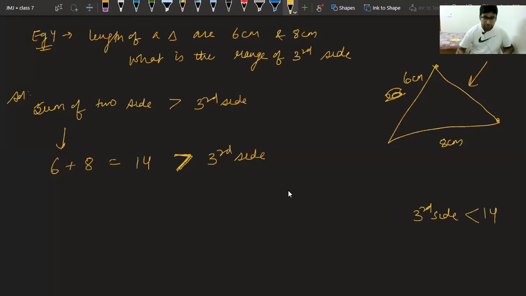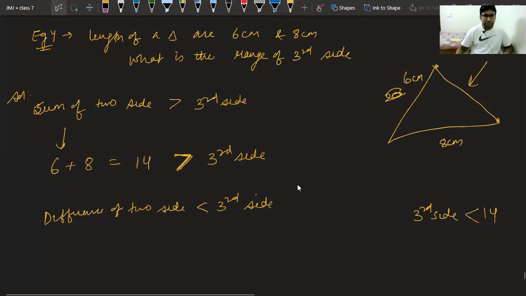Now tell me, we all know that the difference of two sides should be less than the third side. Now difference means 8 minus 6, which is equal to 2.